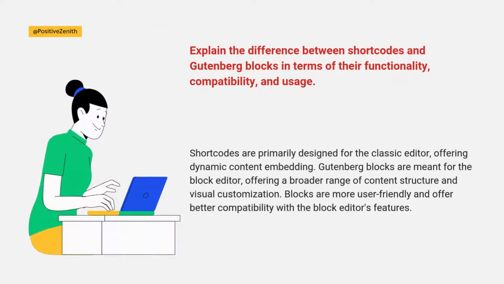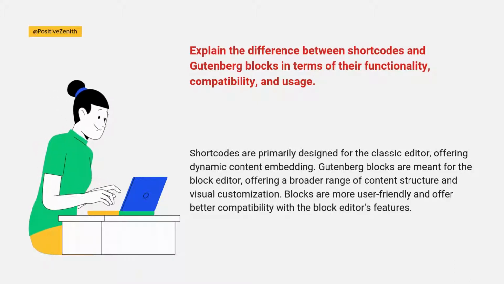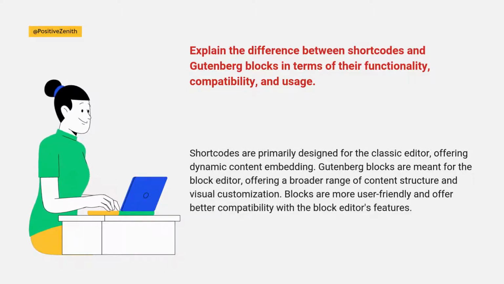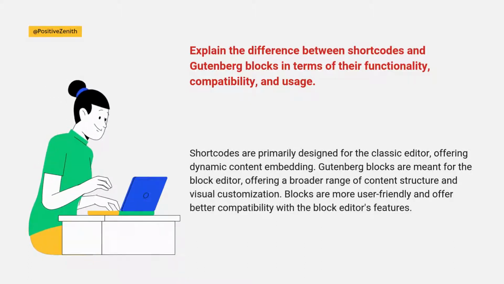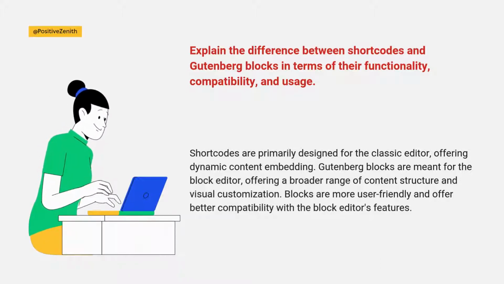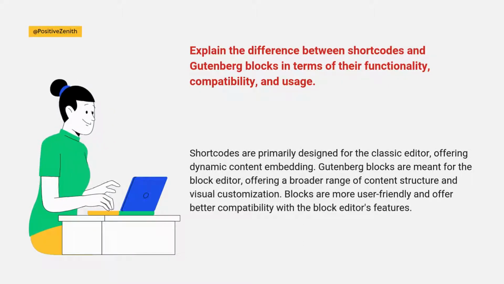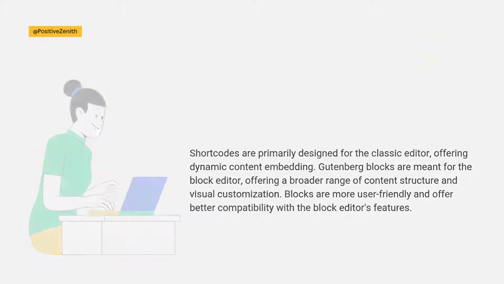Explain the difference between shortcodes and Gutenberg blocks in terms of their functionality, compatibility, and usage. Shortcodes are primarily designed for the classic editor, offering dynamic content embedding. Gutenberg blocks are meant for the block editor, offering a broader range of content structure and visual customization. Blocks are more user-friendly and offer better compatibility with the block editor's features.